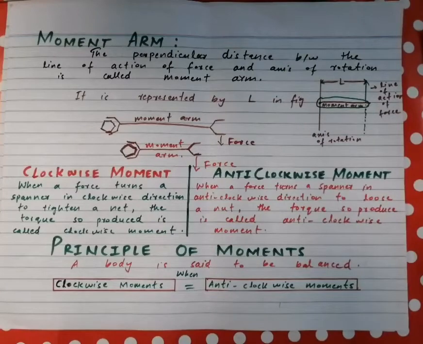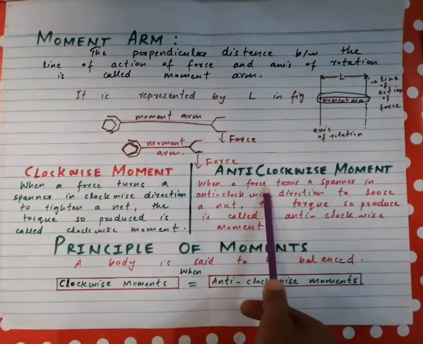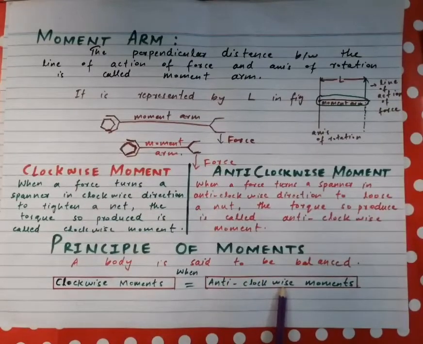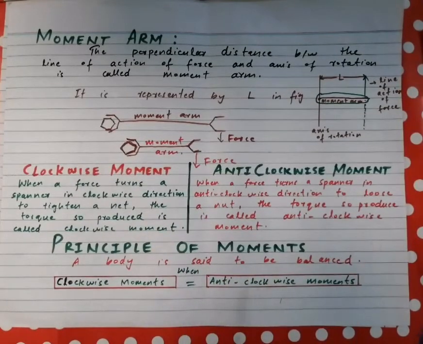Next we move towards the principle of moments. It is very simple. The principle of moments says that a body is said to be balanced when these two moments are equal, when the clockwise moment is equal to the anti-clockwise moment.